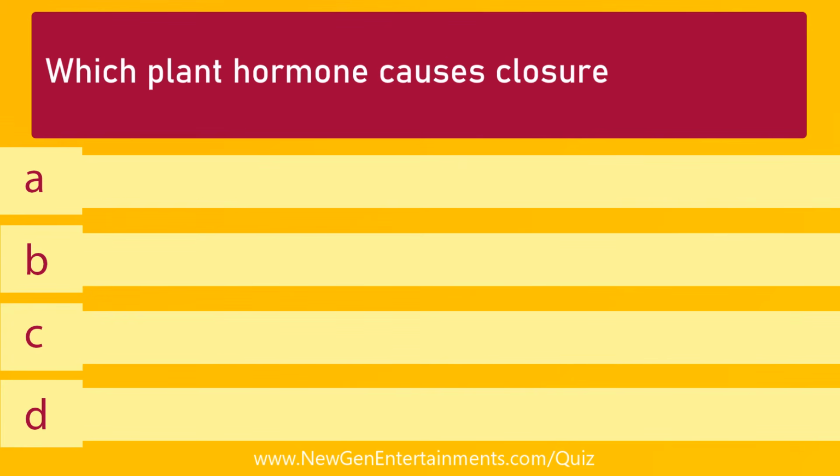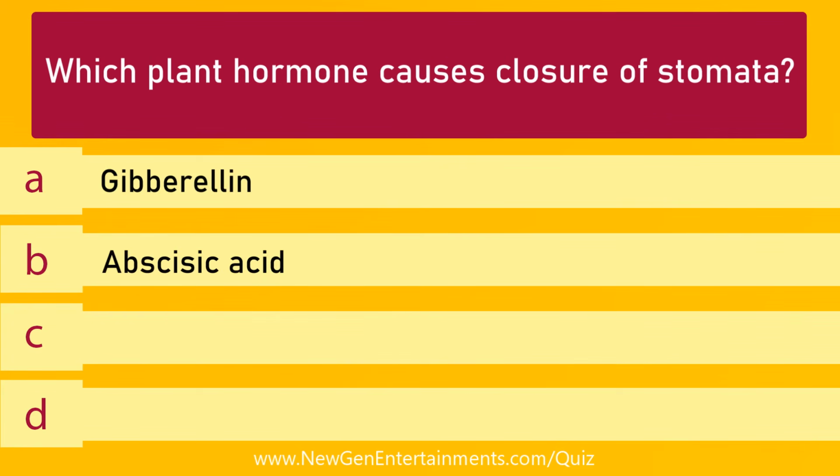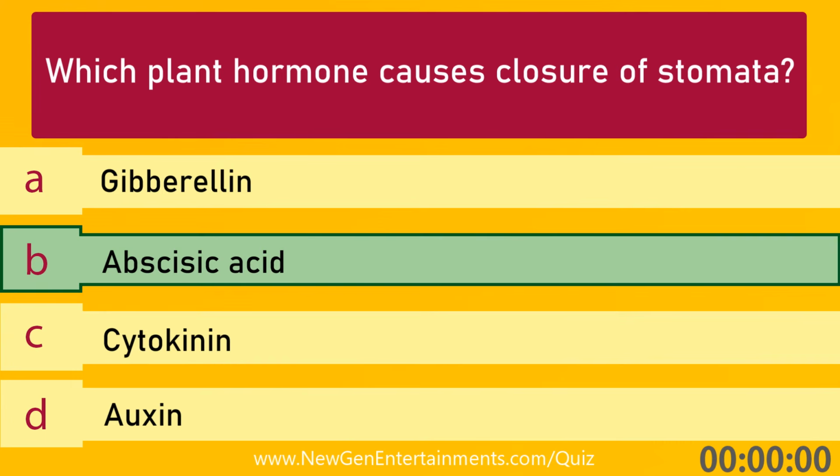Which plant hormone causes closure of stomata? Options are A. Gibberellin, B. Abscisic acid, C. Cytokinin, and D. Auxin. Answer is option B. Abscisic acid.